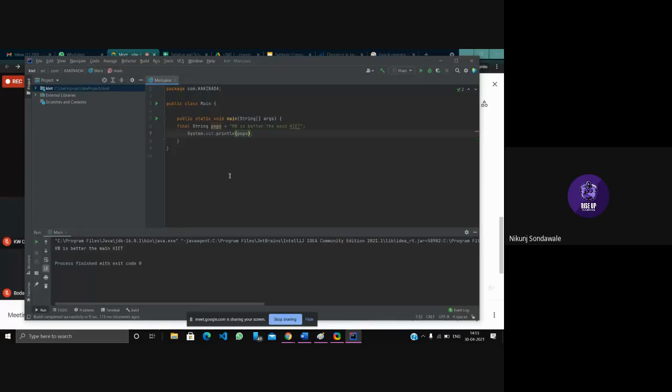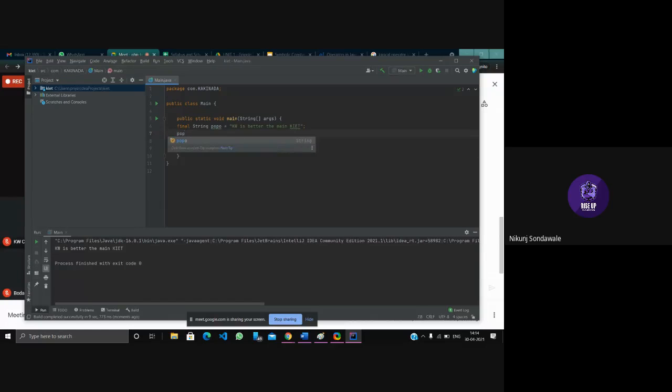Okay, so what if I try to reassign this constant variable? This is our constant variable, popo is our constant variable.